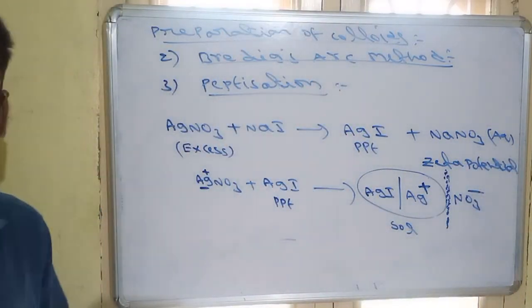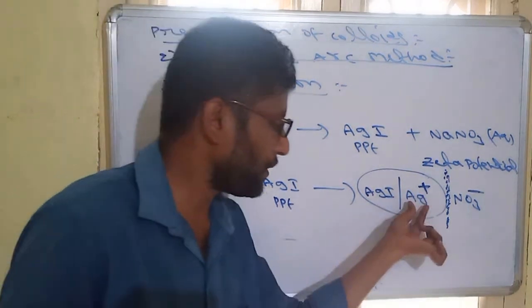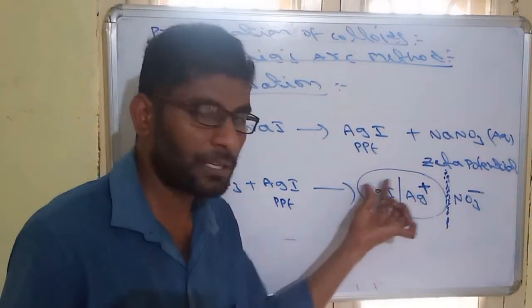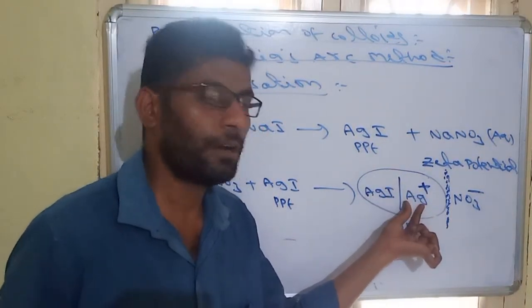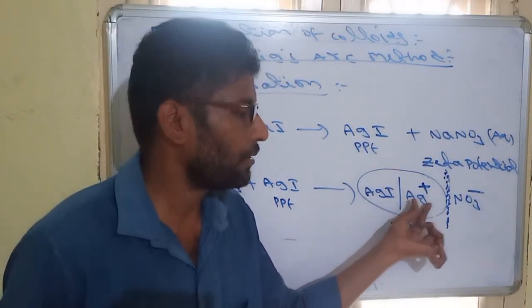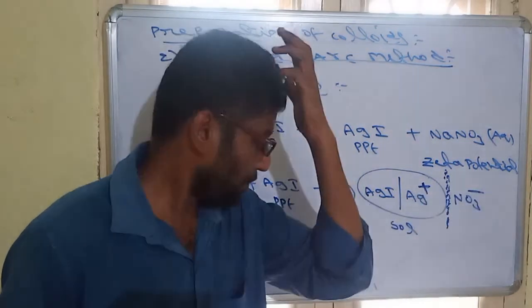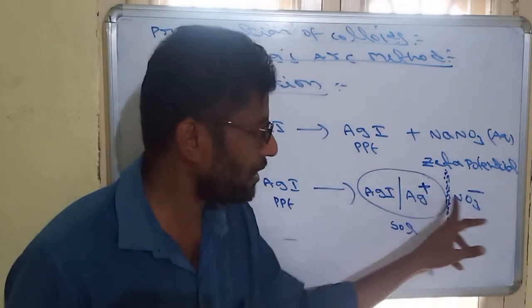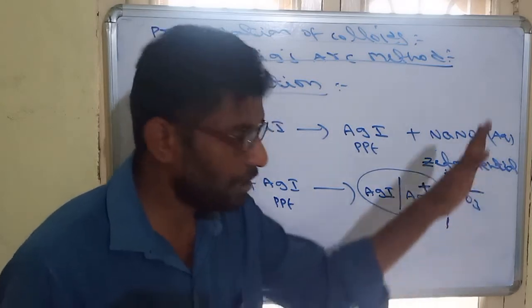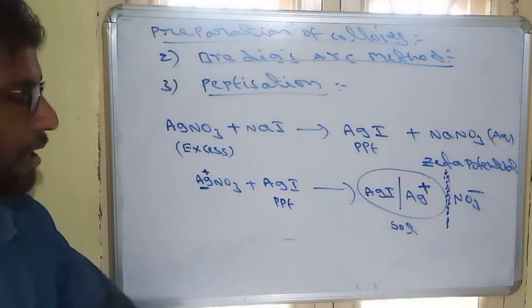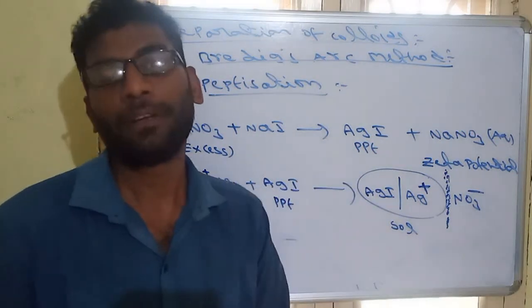It is the potential difference between the fixed layer and mobile layer. So which ion is stabilizing the precipitate? That is called the stationary phase. And which ion is adding on the opposite charge? That is called the mobile phase. So based on the stationary and mobile phase, some potential difference will exist. And that potential is called zeta potential, also called electrokinetic potential.